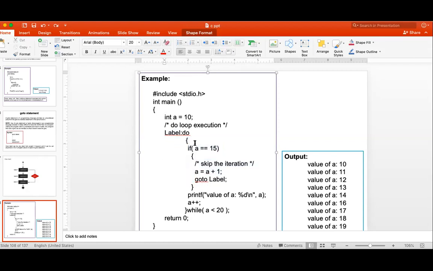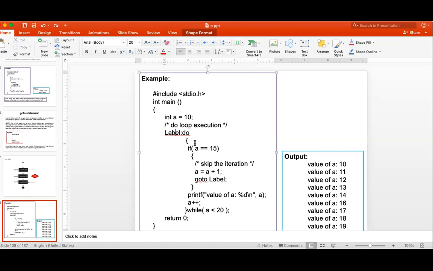Generally, goto is used more in assembly language programming. Have you used assembly language programming of 8051? There are statements named SJMP and LJMP: long jump, short jump, absolute jump, and there is a label associated with that jump. When the JMP statement gets executed, you directly go to that statement.